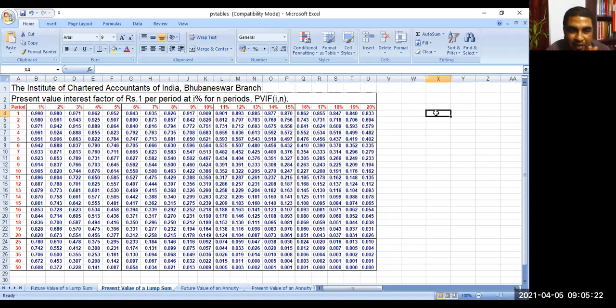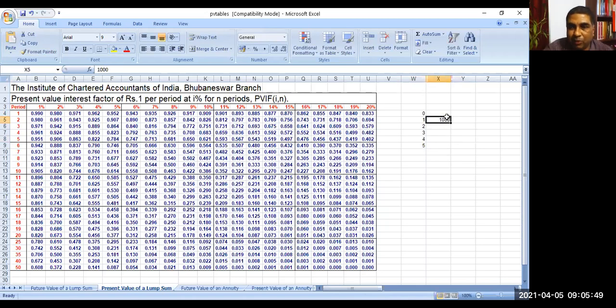If it is an annuity, then what will we do? For each cash flow at the end of each year, we can find out the present value. Let us say today is time period 0. This is time 1, which means after 1 year. This is 2. Let us say for 5 years, every year you are going to receive 1000.